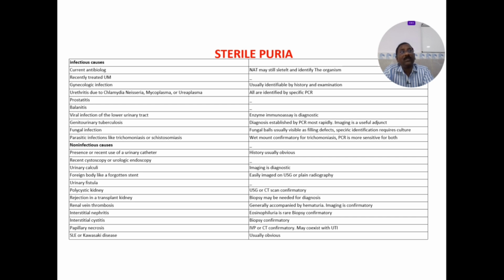So sterile pyuria is very common. It has two reasons. One is infectious causes, like a lot of the things, and non-infectious causes like lupus or interstitial nephritis or transplant kidney resection, polycystic kidneys, or forgotten stents, or catheter induced. So these are the different reasons. Okay.